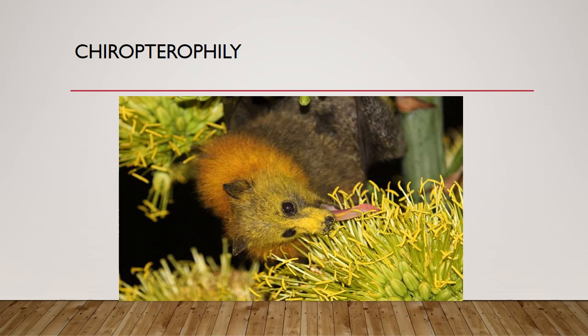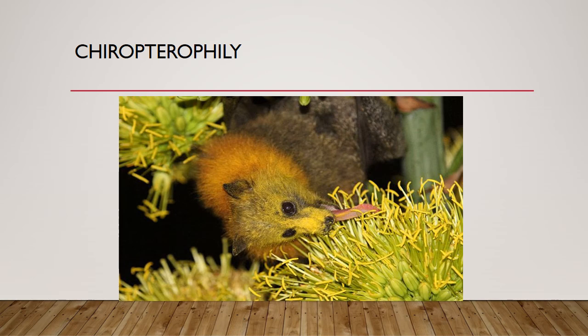Some plants, for example, Anthocephalus, or it is known as kadamb, the local name. Then Adansonia, the baobab tree. In this type of trees the pollination takes place by bat. Okay, the adaptations are the flowers will be dull colored. They are dull colored with a strong fragrance.